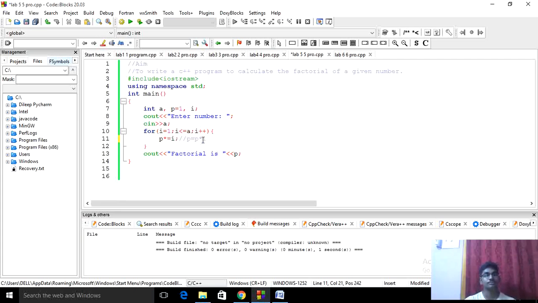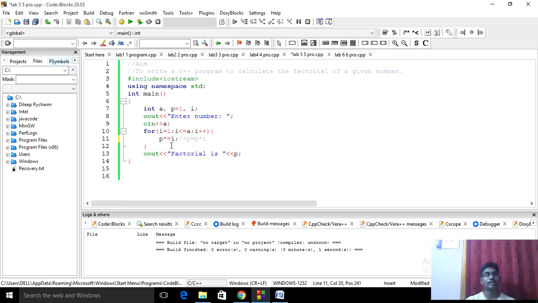Then p into i is 1 into 2, so p will be assigned 2, and i will be incremented. Then it becomes 3, less than or equal to 4, so it will come down and execute this line.